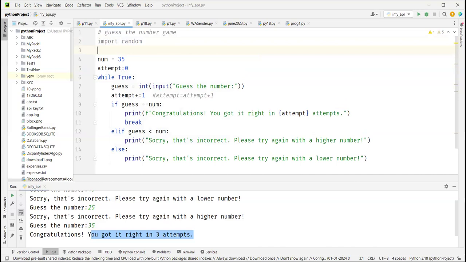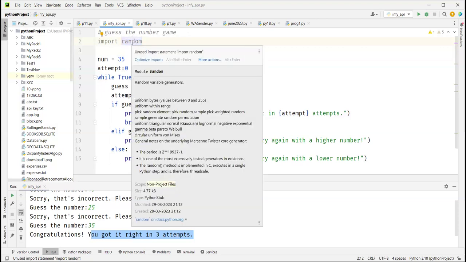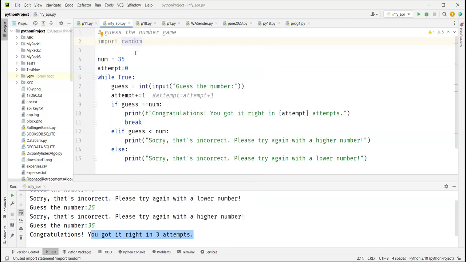So random is one such module, or one such set of functions. A module is nothing but a set of multiple functions. Random is one such set of functions which are downloaded on your machine, but not readily available. You have to specifically call it. A module is simply a file which has multiple functions, and when we learn functions, we'll also learn to create our own module. Basically, there's a file called random.py in your computer when we install Python, which will have a set of functions.